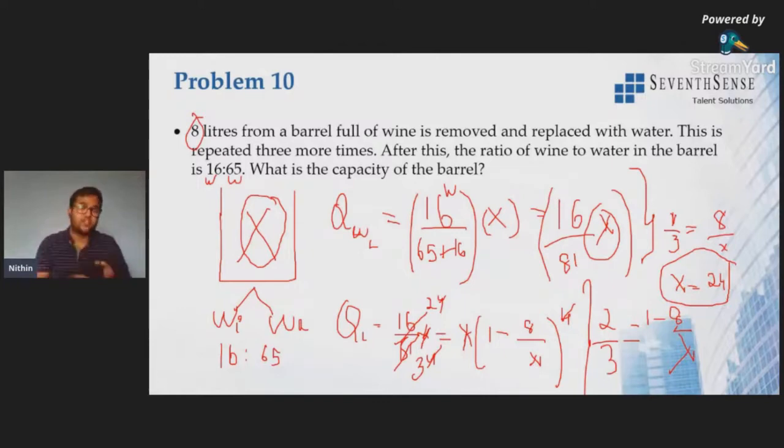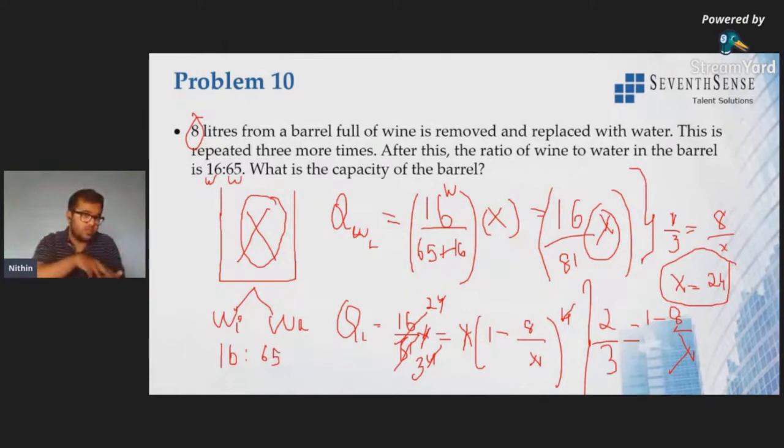All right. So if they remove 8 liters of wine initially, x is replaced by 8 liters and it is being added. So initially, if it was 24 liters, 8 liters is removed. So wine will be just 16 liters, right? Then 8 liters of water is added. Now it becomes a solution, right?